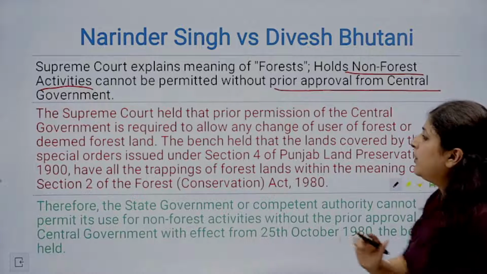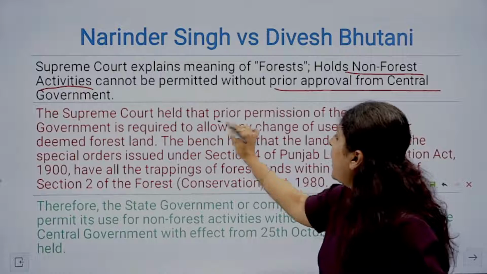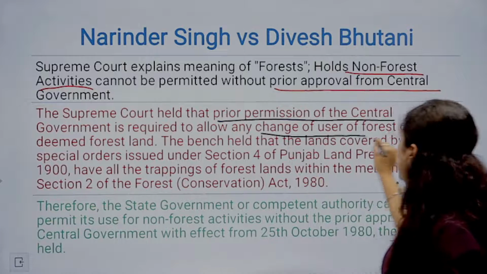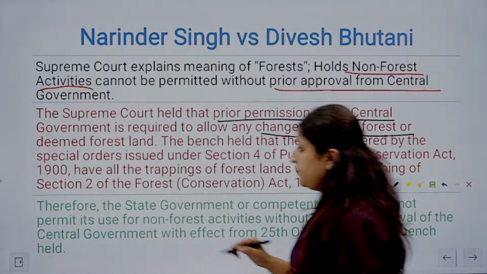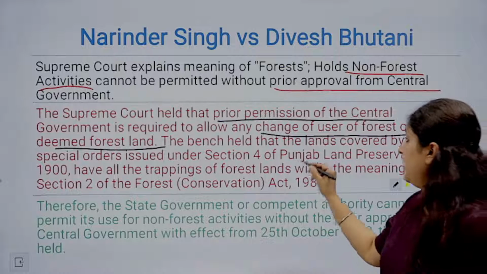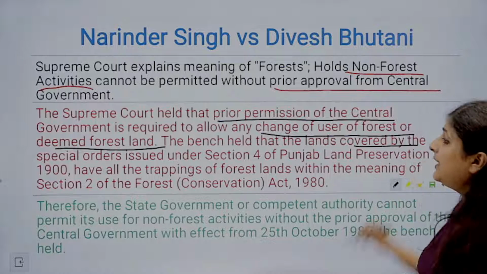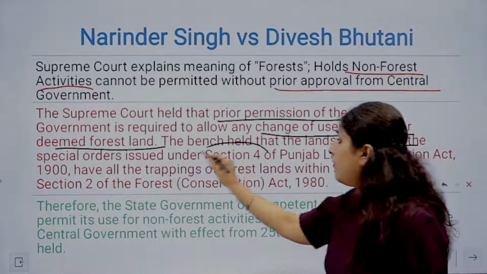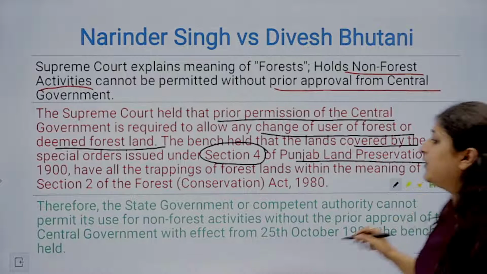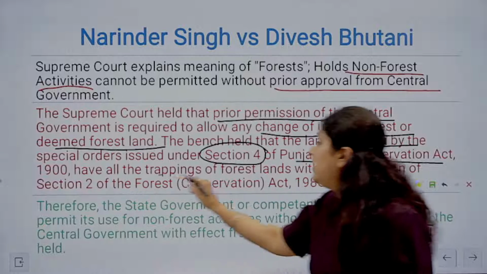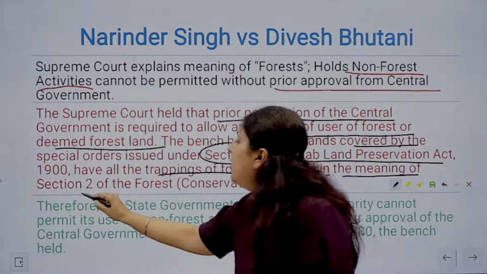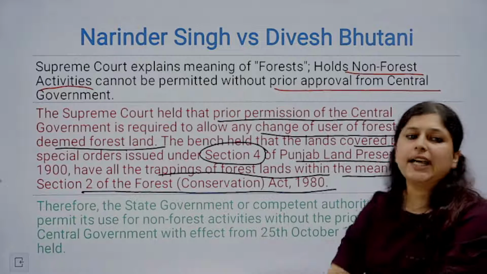So further, the Supreme Court says that prior permission of the central government is required to allow any change of user of forest or deemed forest land. The bench held that the lands covered by the special orders under Section 4 of the Punjab Land Preservation Act 1900 have all the trappings of forest lands within the meaning of Section 2 of the Forest Conservation Act 1980.